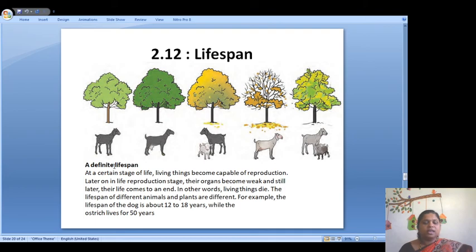For example, the lifespan of the dog is about 12 to 18 years. That of a butterfly is 14 days. Then the fly, the housefly which is in our house, lives for 4 months. Ostrich lives for 50 years. Elephant lives for 70 to 90 years.